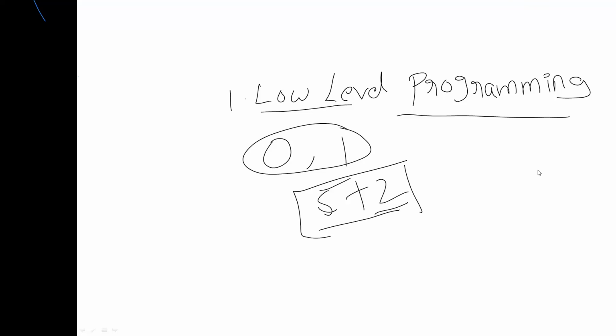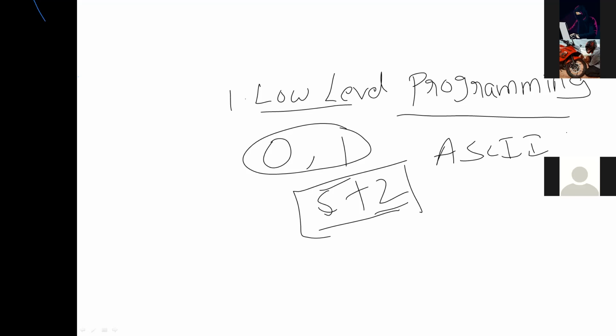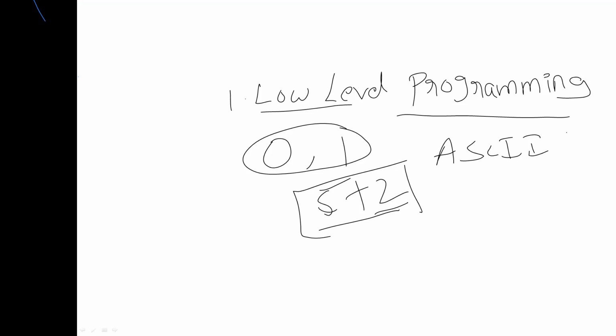In that situation, what they are supposed to do is, we have an ASCII chart. With the help of the ASCII chart, we can convert whatever instructions are in readable format into zeros and ones. For example, 5 has a number in the ASCII chart.